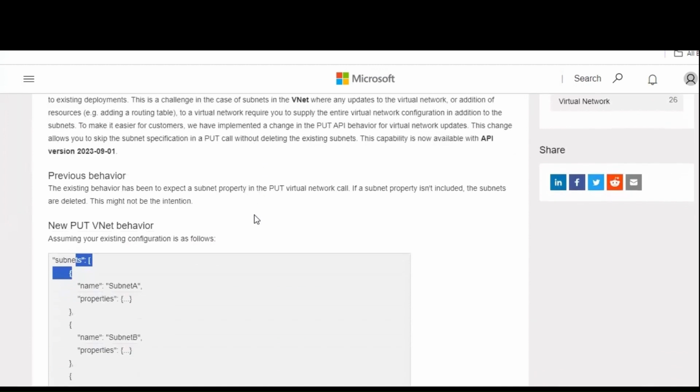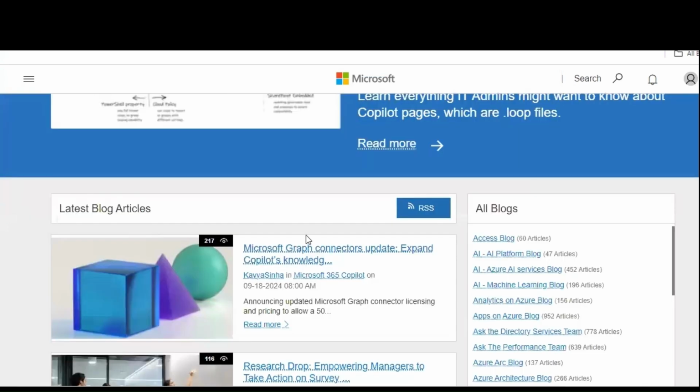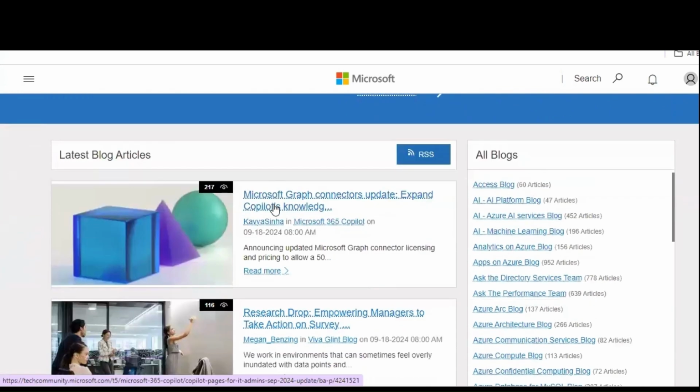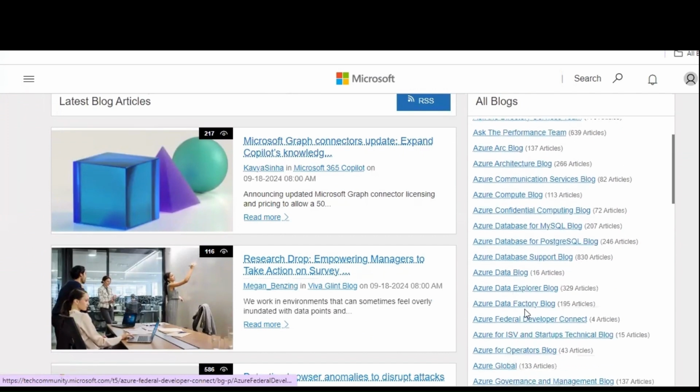You can create certain applications, present them, and make them helpful to others as well. Similarly, if you want to follow other blogs, you can follow the latest articles presented by Microsoft. There are featured blogs also available. Suppose you want to present a blog on AI, analytics, any database, or machine learning, you can present everything.